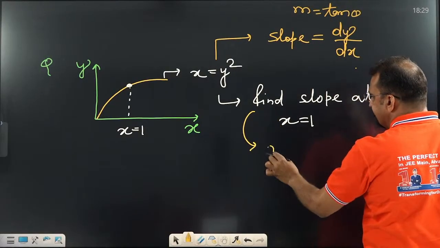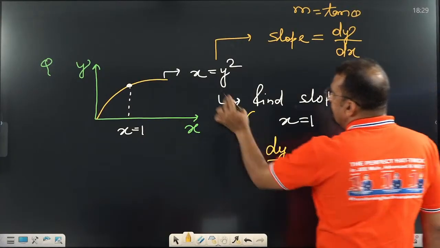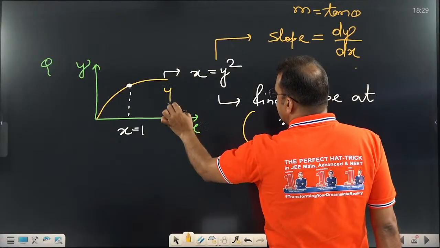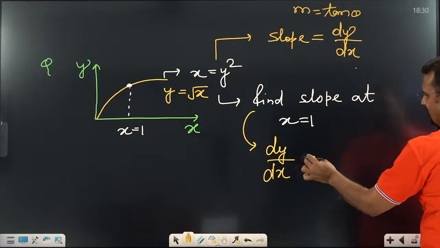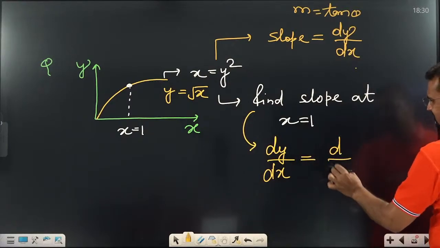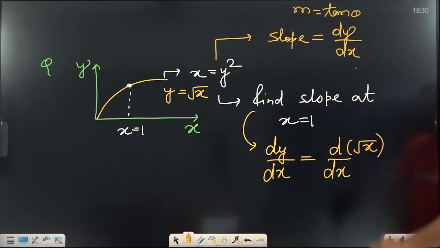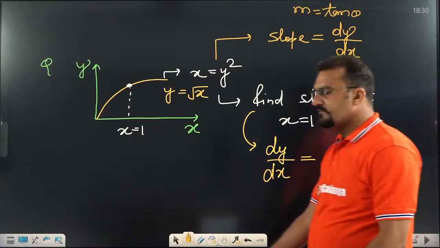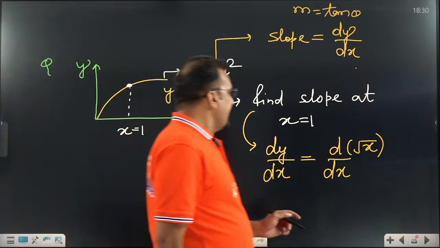Now you tell me how to find out dy by dx. For that we need the value of y. If x equal to y square is given, that means y equal to root x. I think now you got your answer. d over dx of y, what is the value of y? Root x. Now differentiate root x with respect to x. This work we have already done. What is the differentiation of root x?